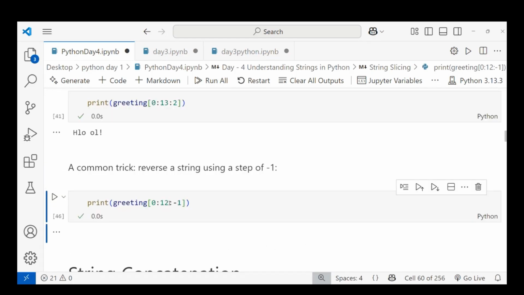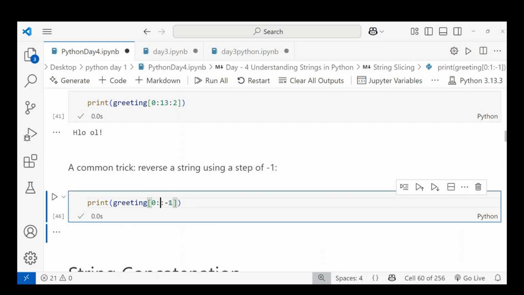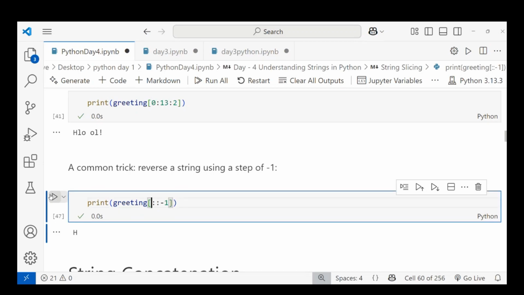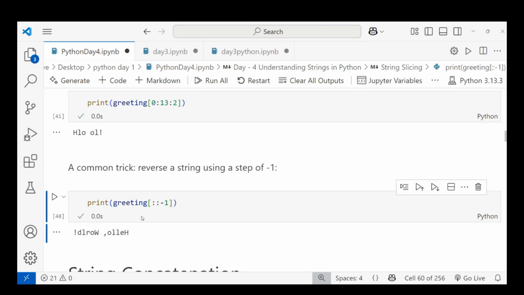Let's see. To reverse, use colon minus one. We can use minus one for reversing.